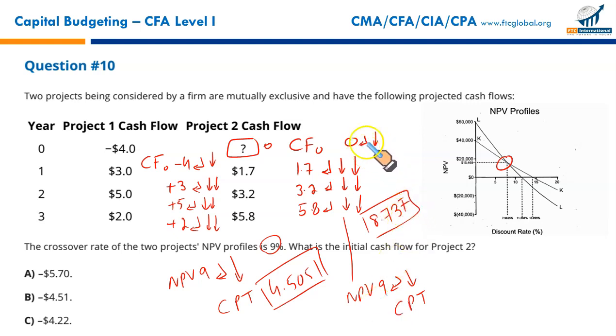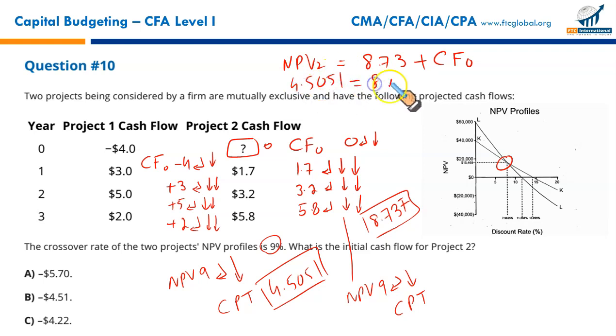We will calculate our initial investment for project 2 this way, writing down this formula. NPV for project 2 is 8.73 plus the initial investment made at the start of the project. Since NPV has to be 4.545 because at the 9% crossover rate both these projects have the same NPV, because at the crossover rate, 2 projects being analyzed will have the same NPV. So putting NPV at NPV2, that is 4.5051 is equal to 8.73 plus CF0. You make CF0 the subject of the equation and you will get your result.